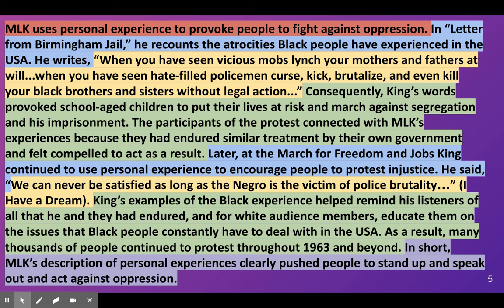Your thesis and your topic sentences are your opinions that you have to prove in the rest of the paragraph. And you can see I have a number of transitions: consequently, later, as a result, in short. Okay, so almost every single sentence has some sort of a transition as well. So you want to also go back. That should be something that you're looking for as you are going to edit and revise your paragraphs.